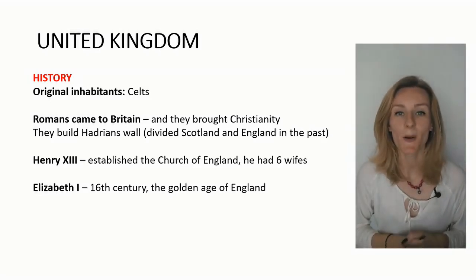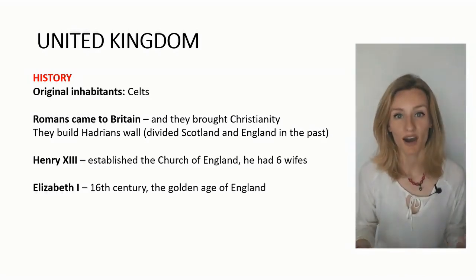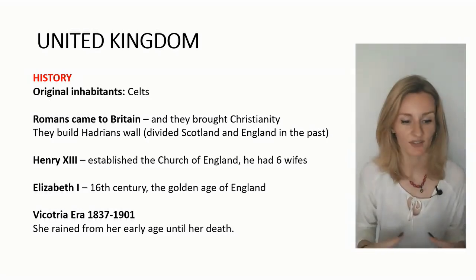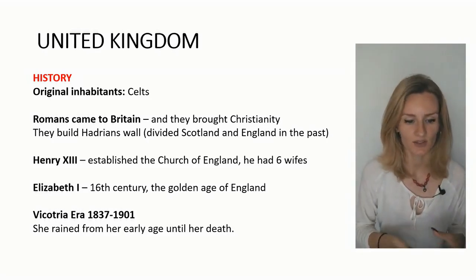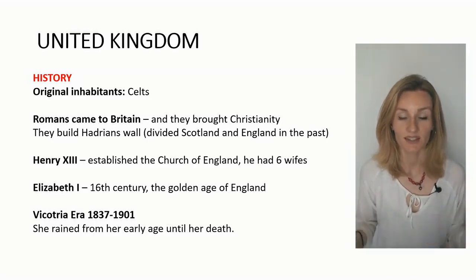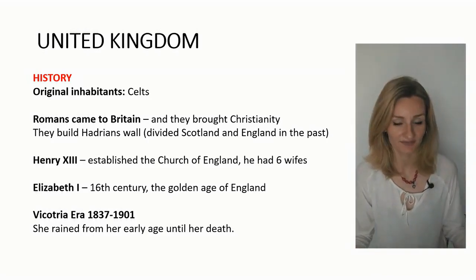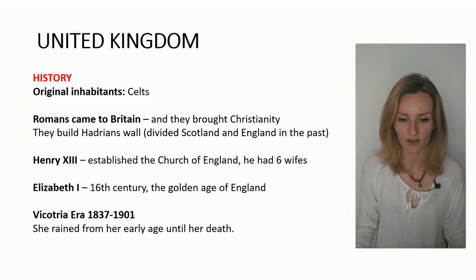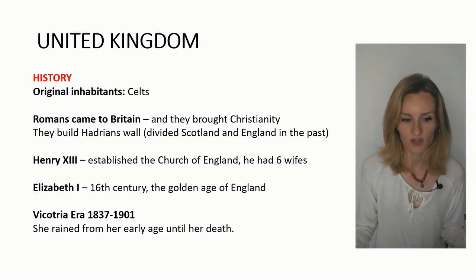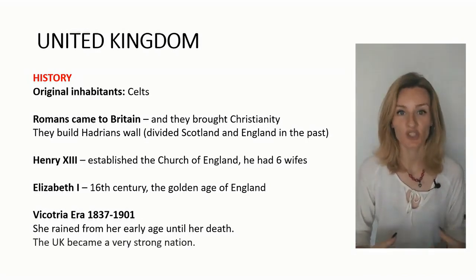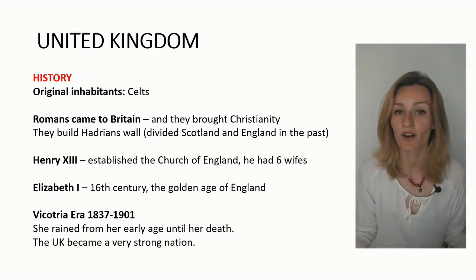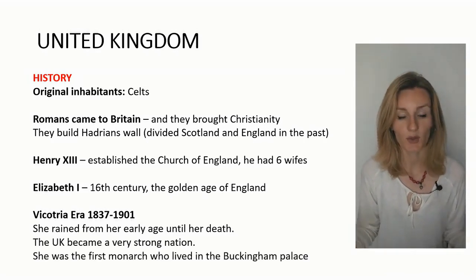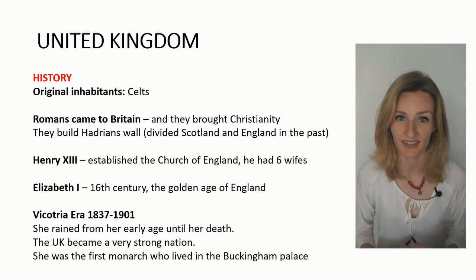We should also mention a part of the history which is called the Victorian era. The Victorian era was from 1847 to 1901. It is named after Queen Victoria. She reigned from her early age, from 18 years old, until her death. During her reign, Britain became the strongest nation, the strongest power in the world. Victoria was also the first monarch who lived in Buckingham Palace.